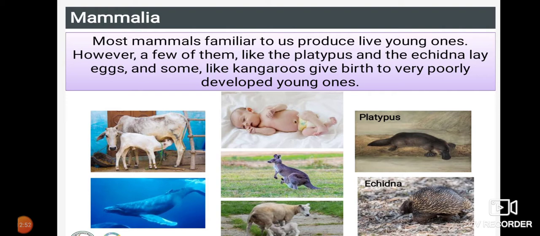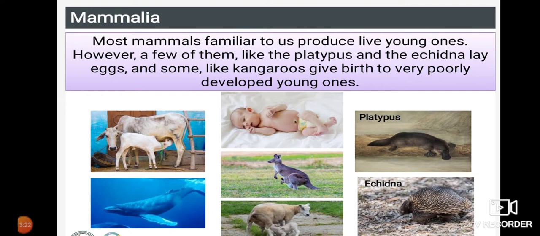But when you look at the other phyla, such as fishes, reptilia, amphibia or aves, they won't feed their young ones with milk. These are the only organisms that feed their young ones with milk. Most mammals familiar to us produce live young ones. So far we have seen that animals lay eggs, and this is the first case where they give birth to their young ones. That's what they are telling.